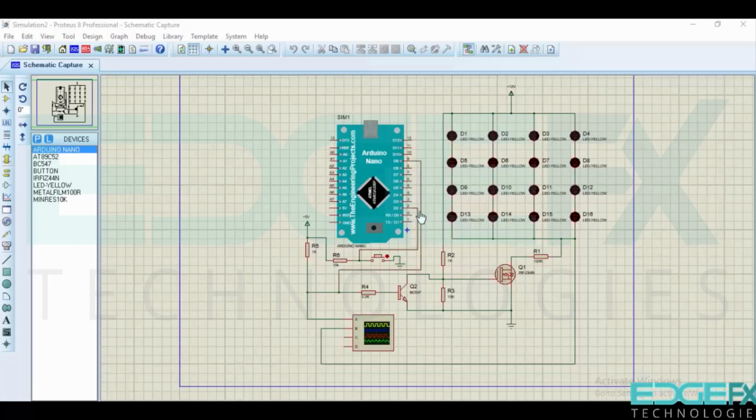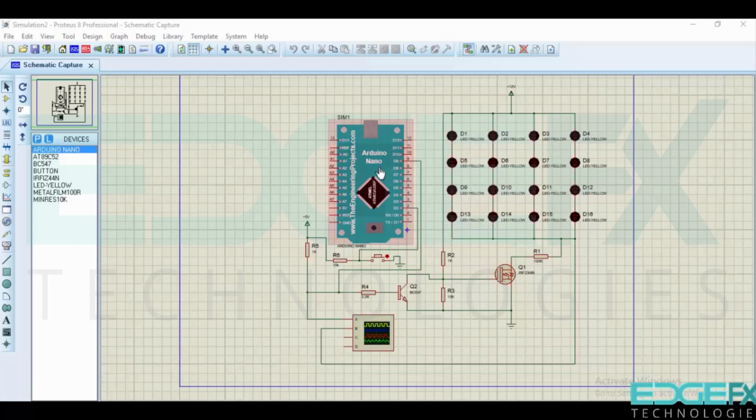When the microcontroller delivers a high pulse, high logic from D9, that time this transistor conducts. This transistor conducting means the collector and emitter will get shorted, so this point will become 0, so the gate voltage is 0. That time this MOSFET will not conduct, it acts as an open circuit, so the LED will not glow.